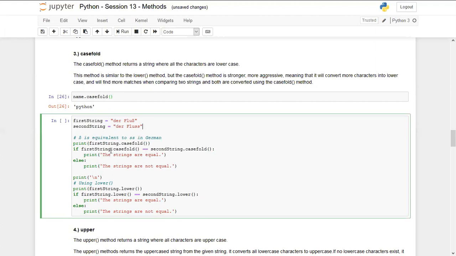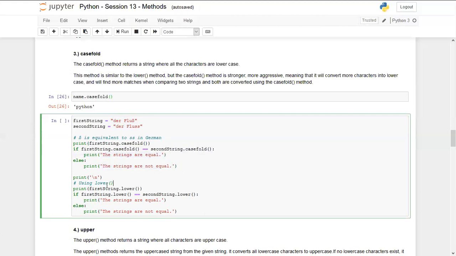To show the difference, I have used this program. ß is equivalent to SS in German, right? If we print first string dot casefold, where the first string includes the special character, then we check if first string dot casefold is equal to second string dot casefold. That means casefold will convert the first string into this form, and then we check whether its output matches the second string or not. If they are the same, it will say the strings are equal. Otherwise, the strings would not be equal.